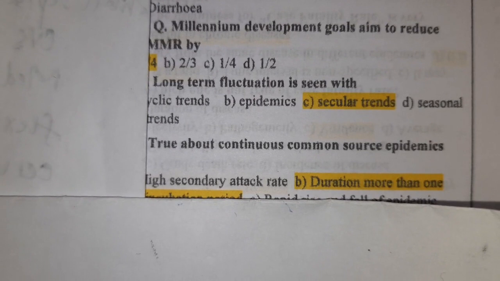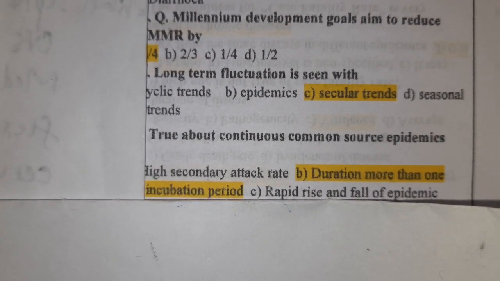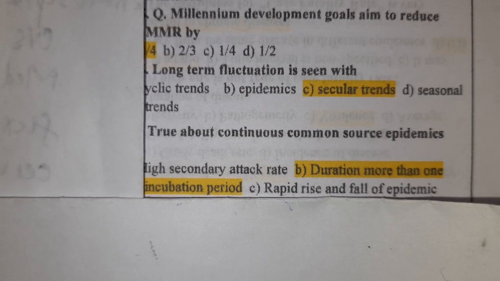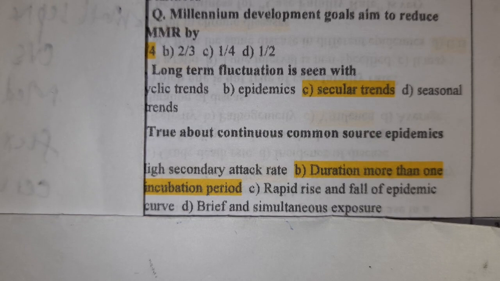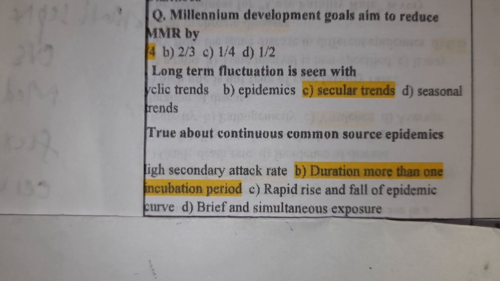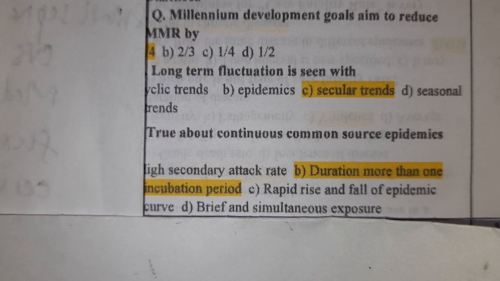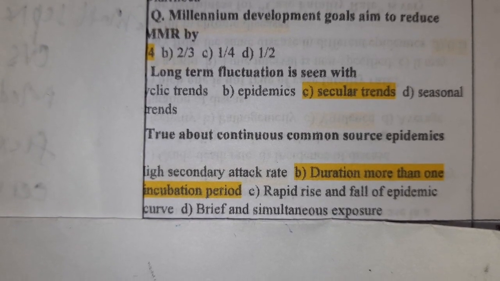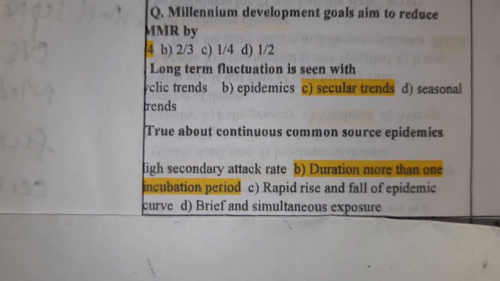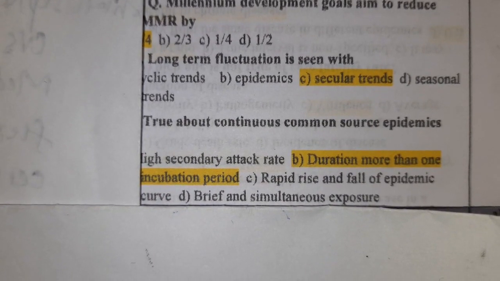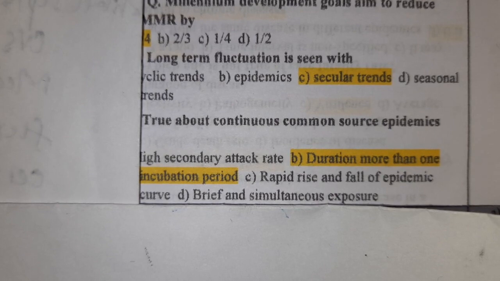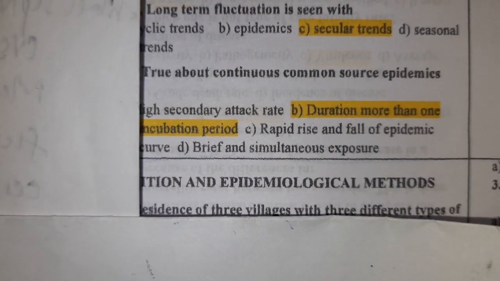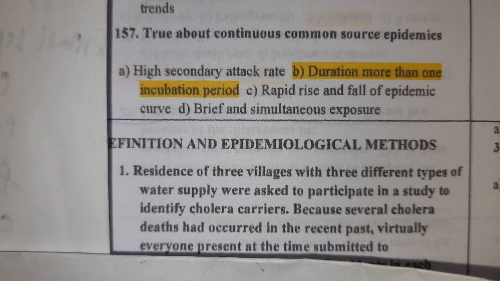True about continuous common source epidemic is: duration is more than one incubation period in continuous common source epidemic. Rapid rise and fall of epidemic curve is seen in propagated epidemics. Brief and simultaneous exposure is seen in point source epidemic, not in continuous or propagated epidemic. So duration is more than one incubation period is true for continuous common source epidemic. Right.